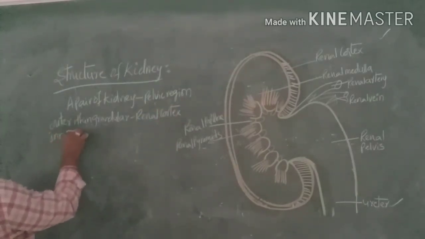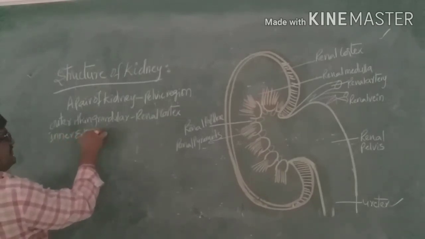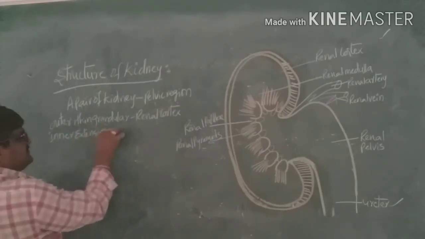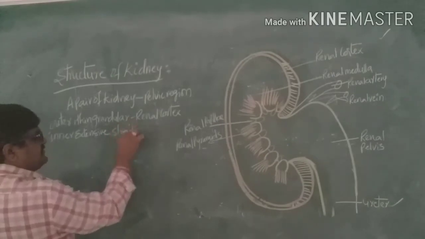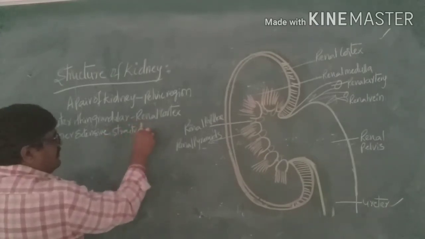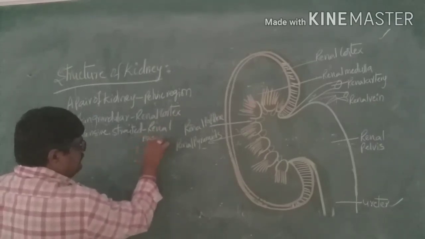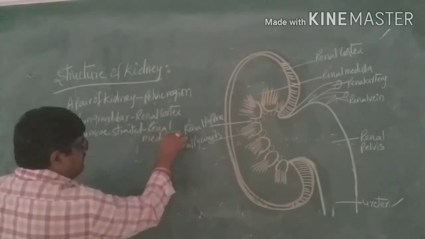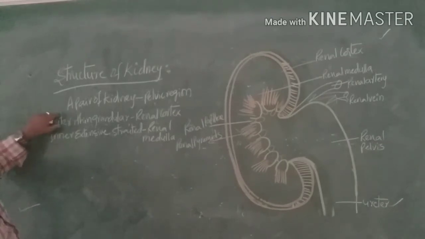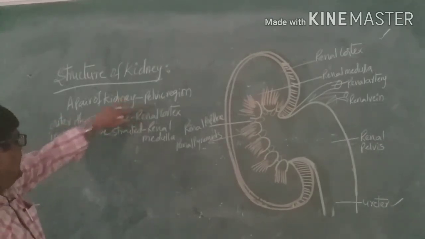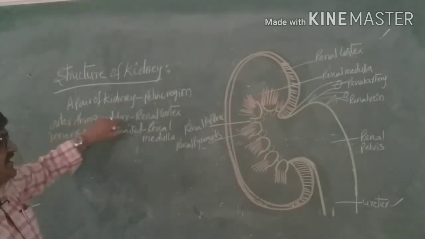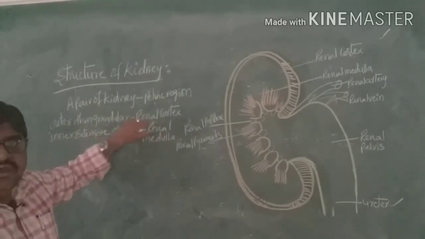An inner extensive striated region, we can call that the renal medulla. So here the kidney is made up of an outer thin glandular region called the renal cortex and an inner extensive striated region called the renal medulla.